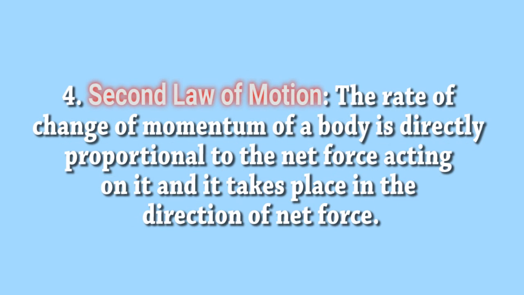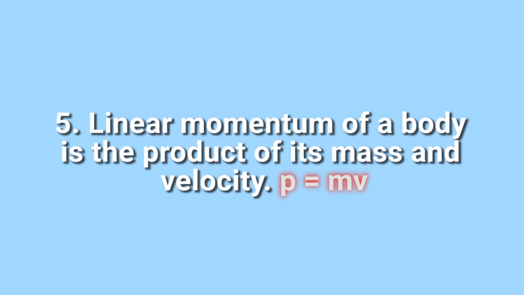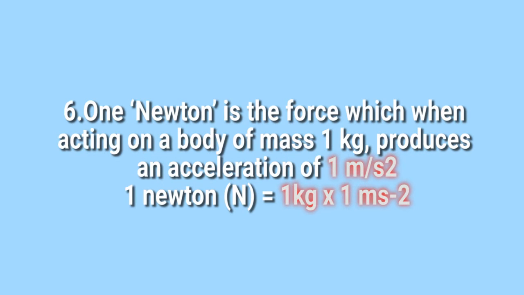Second law of motion. The rate of change of momentum of a body is directly proportional to the net force acting on it, and it takes place in the direction of net force. Linear momentum of a body is the product of its mass and velocity. p equals mv. 1 Newton is the force which, when acting on a body of mass 1 kg, produces an acceleration of 1 meter per second squared. 1 Newton equals 1 kg meter per second squared.